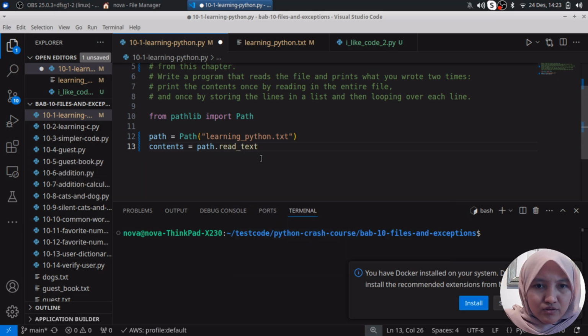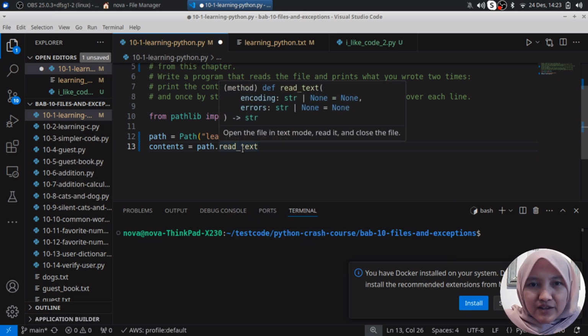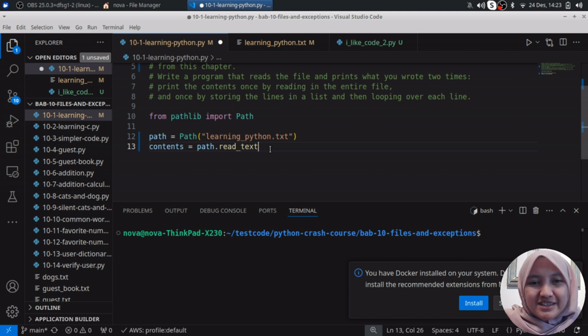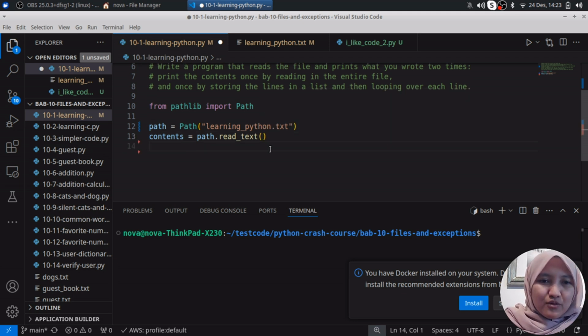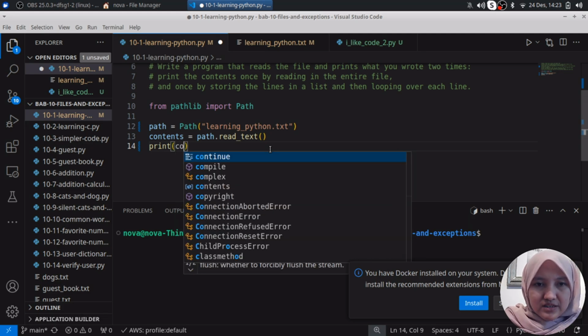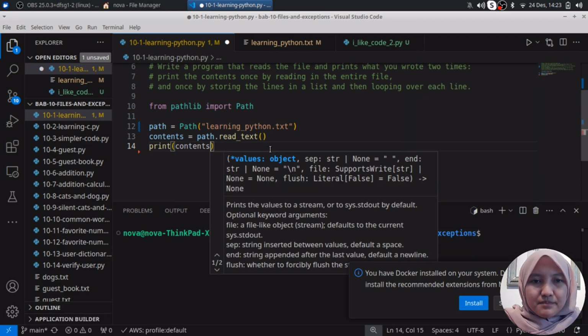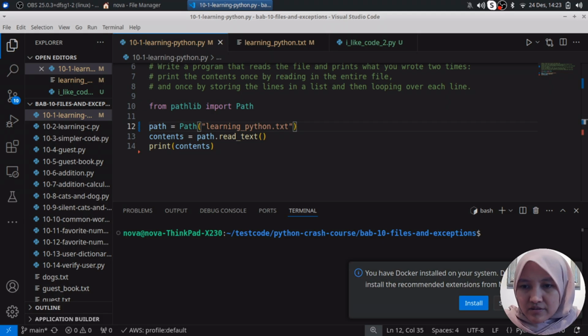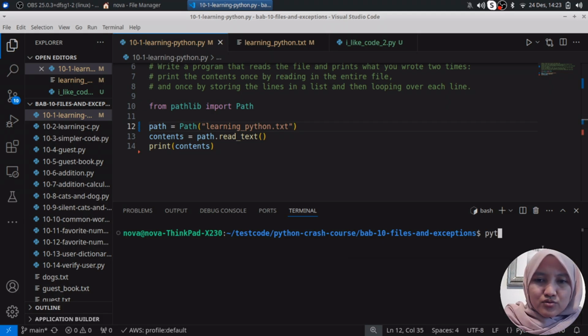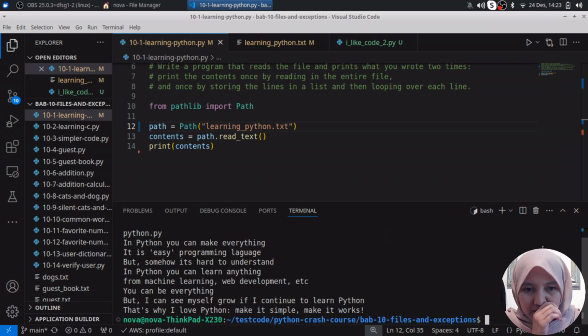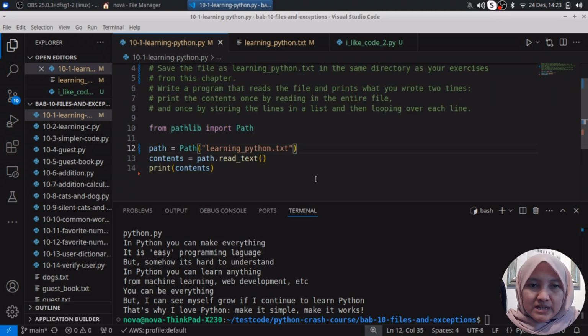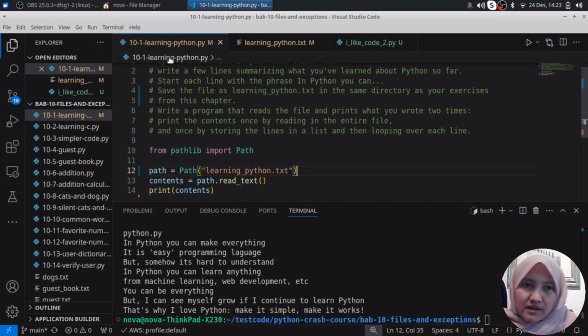This is our method here, and then the second line, print the contents. Yep, done. Let's try, is it working or not? Okay, that's working, but in the content here we didn't